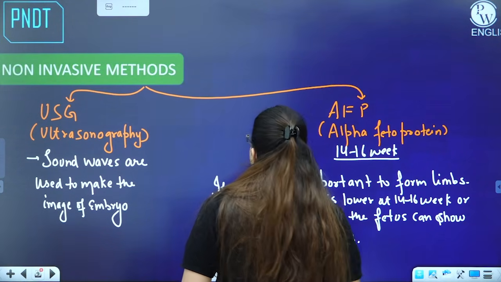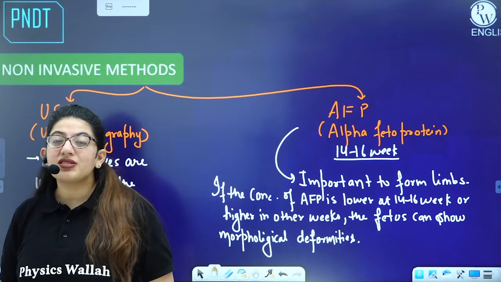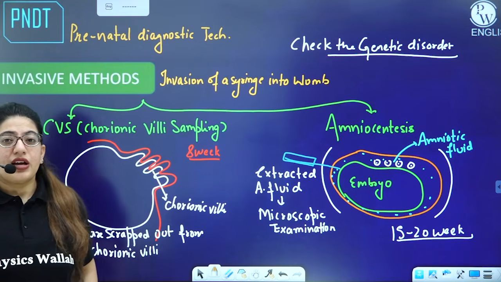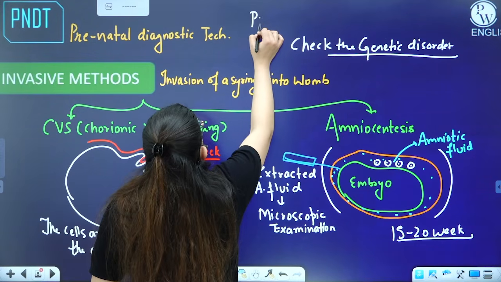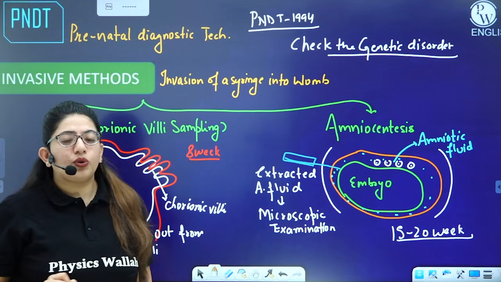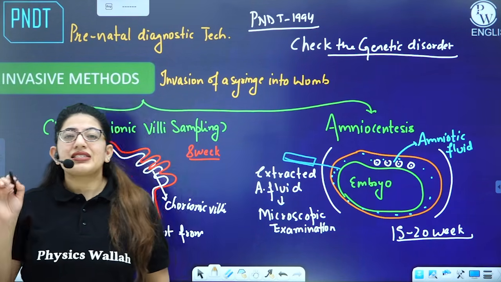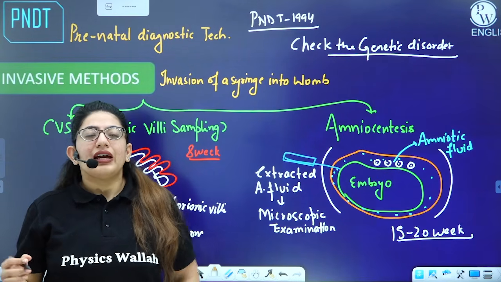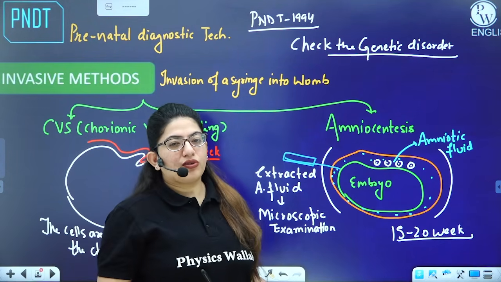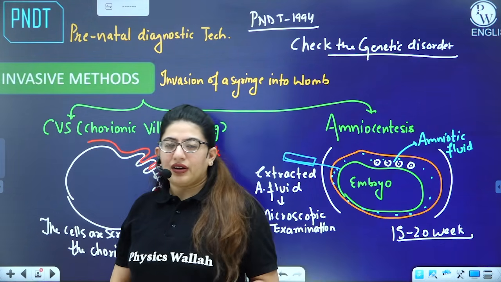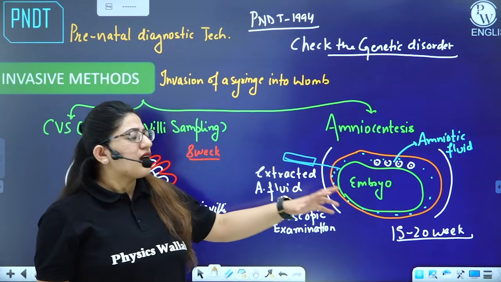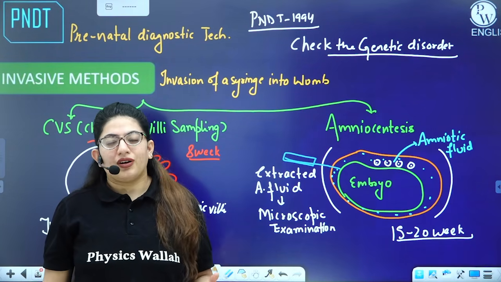All right. So these were the non-invasive methods, and the invasive ones were amniocentesis and CVS. Okay, so one thing about amniocentesis. There was the PNDT Act that was enacted in 1994. Under this act, you cannot know the sex of the fetus. So we can say sex determination is illegal. It's illegal because a lot of people, if they get to know it's a female, they actually kill her, right? So under this act, after amniocentesis, because this is the most common method used, no one can know the gender of the child.